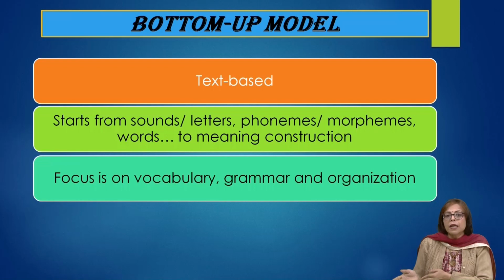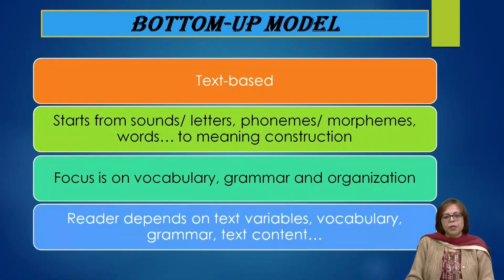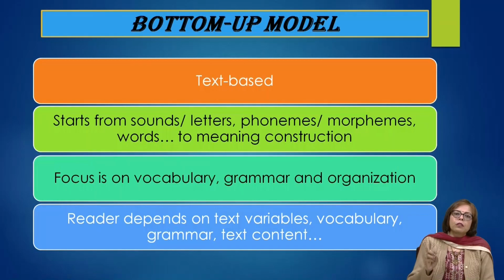When we are talking about a written text, on the other hand, we are talking about all the symbols that are written on the pages, which constitute the morphemes, which constitute the written system, the orthography, and then the grammatical arrangements, how these letters are arranged into sentences, into paragraphs, into essays, or into stories, and we try to make sense of these smaller units to the bigger units. So any reader or any listener depends upon the variables that exist within a text.